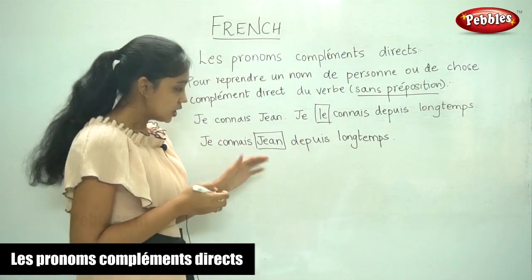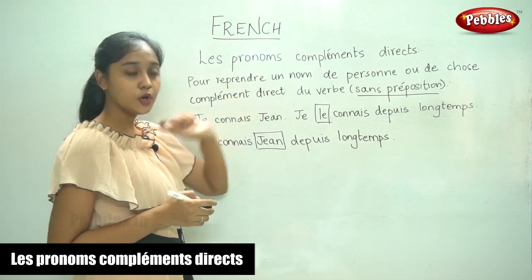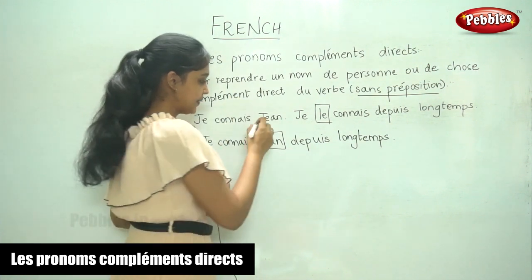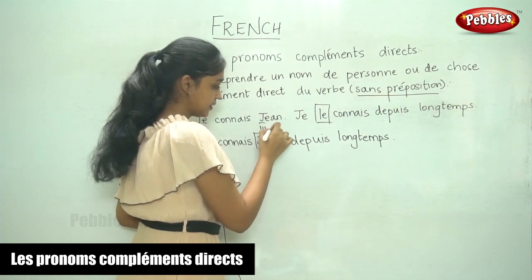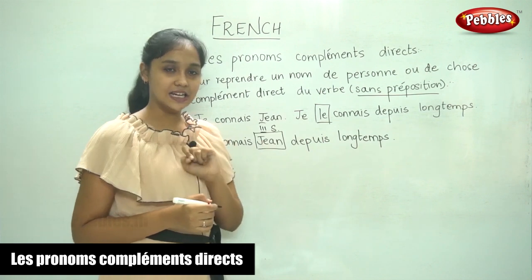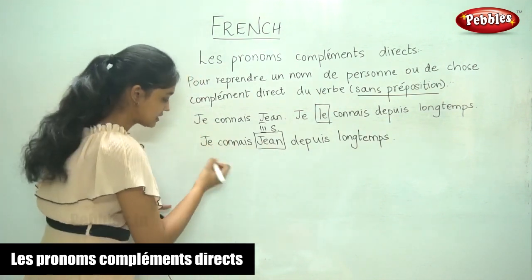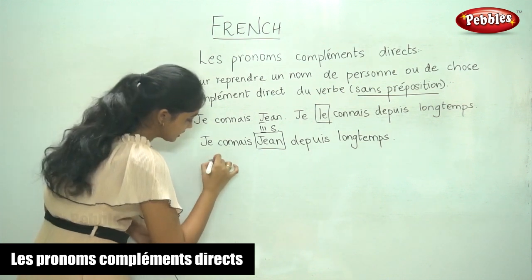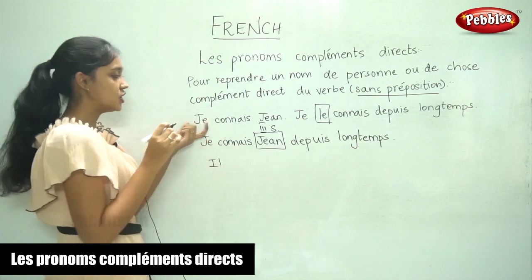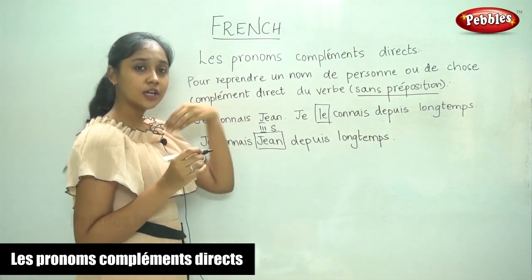So now, why did we write le? This is because le is the pronom complément direct for Jean. Jean is third person singular, so the word is le. So let us see what it is for the remaining subjects. For example, you are saying je connais Jean and il connaît moi.